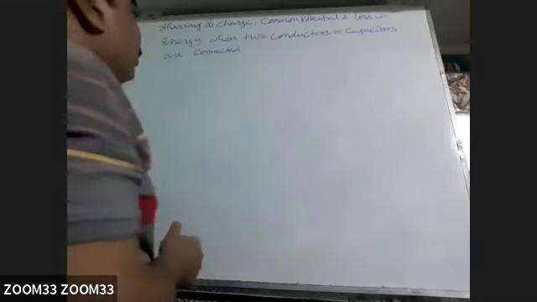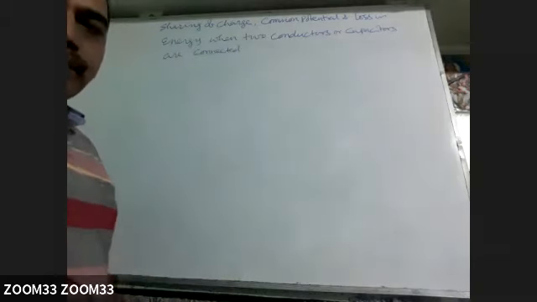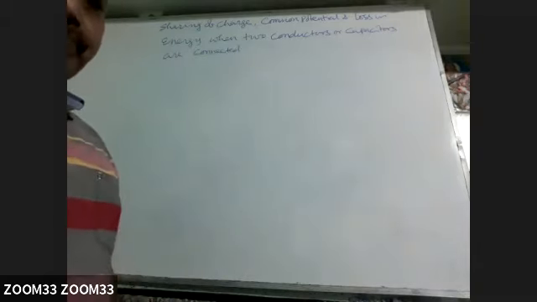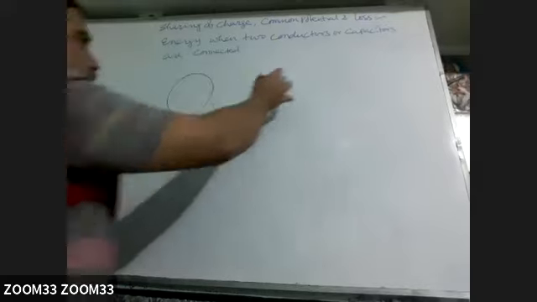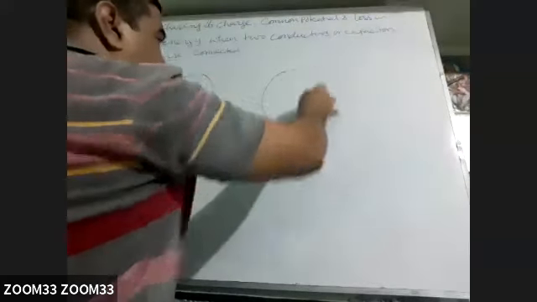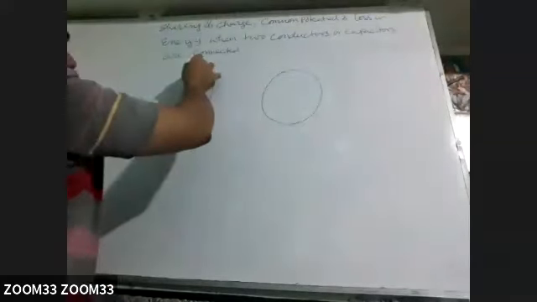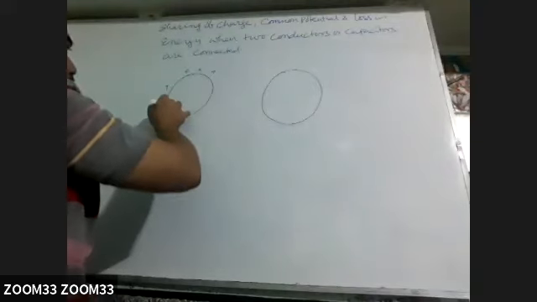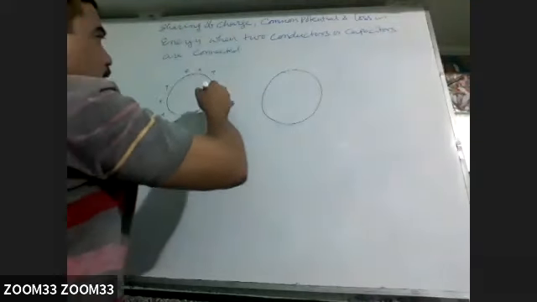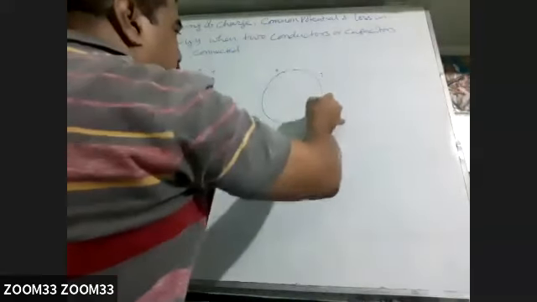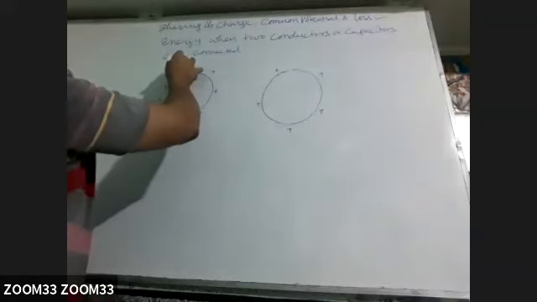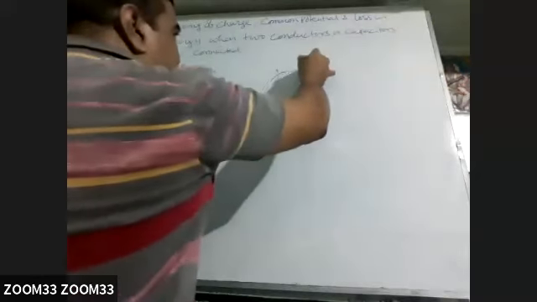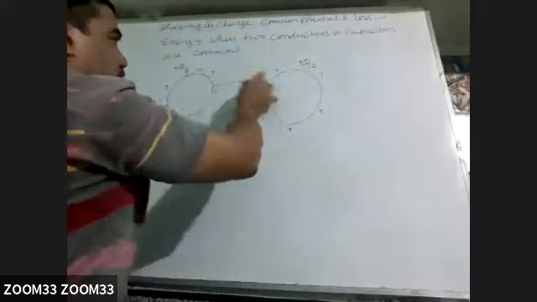So generally it will be given either spherical conductors or capacitors. Suppose these are two spherical conductors like this. This one is having plus Q1 charge, the other is having plus Q2 charge, and they are connected.